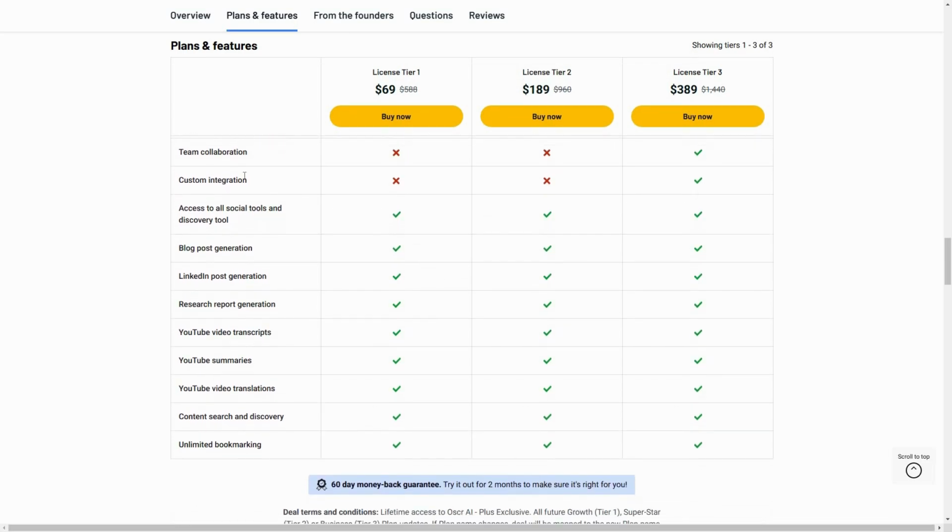There are also some other features such as team collaboration and custom integration, but these two features are only available on tier 3. Other than that, there are also more features such as access to all the AI tools, blog post generation, LinkedIn post generation, research report, YouTube video transcript, summary, video translation, content search and discovery, the trending section, as well as unlimited bookmarking.